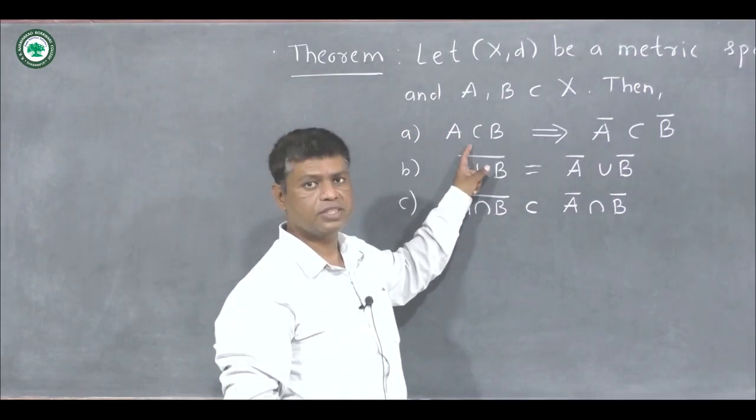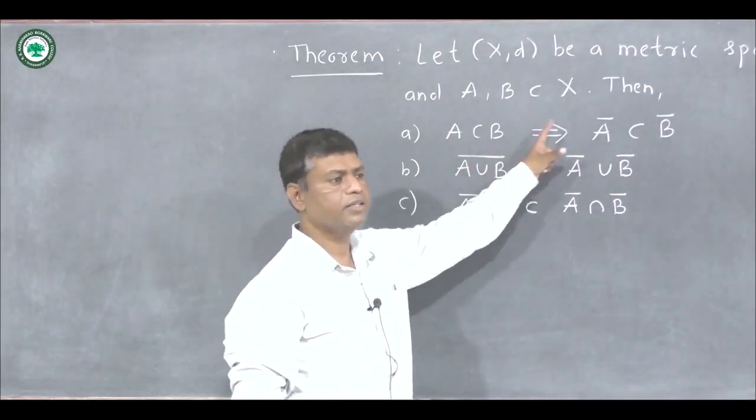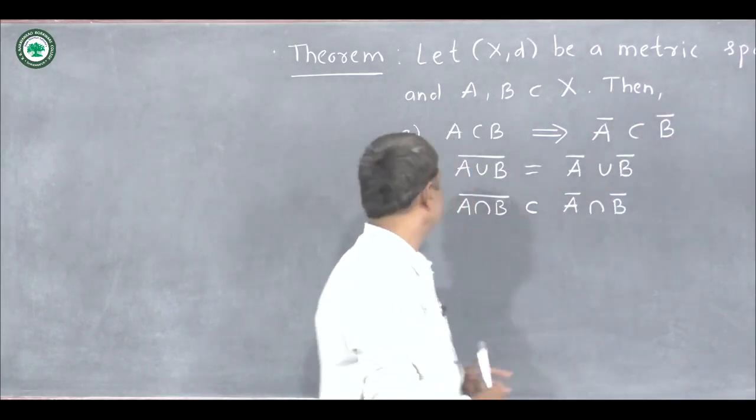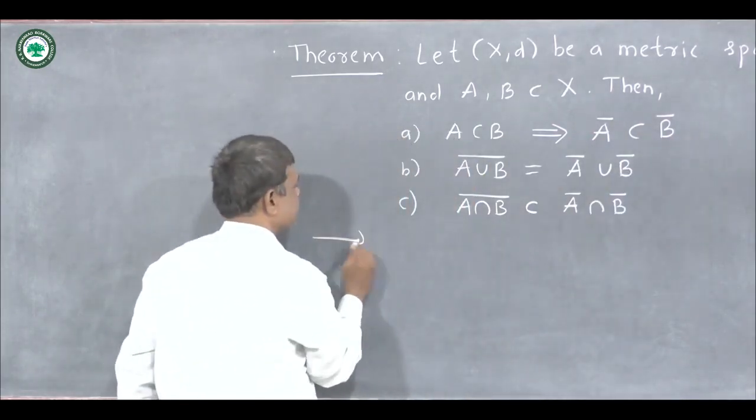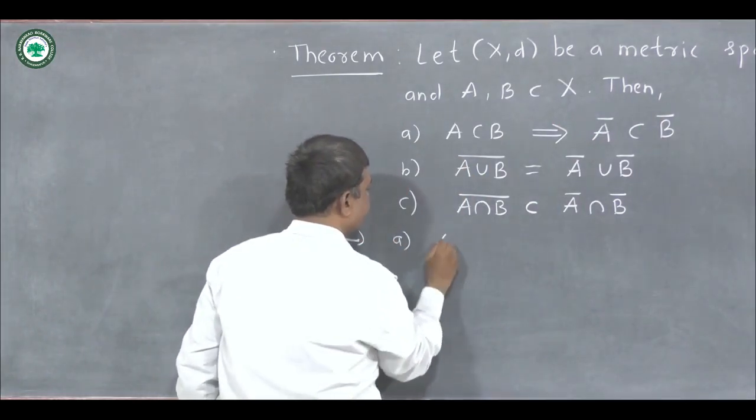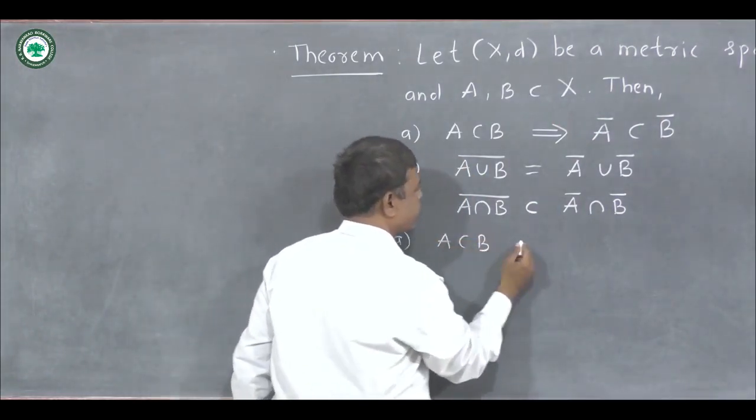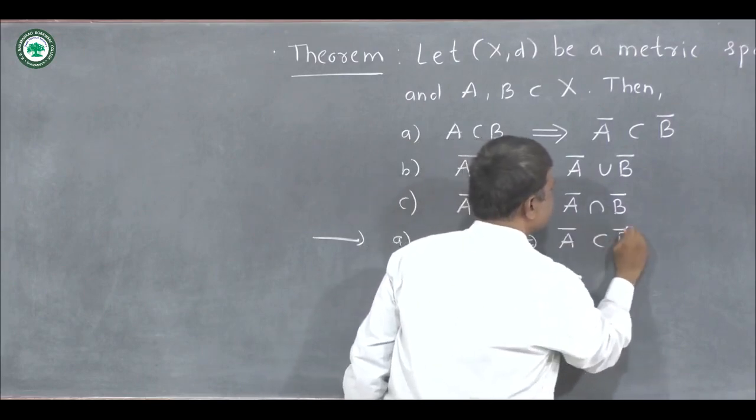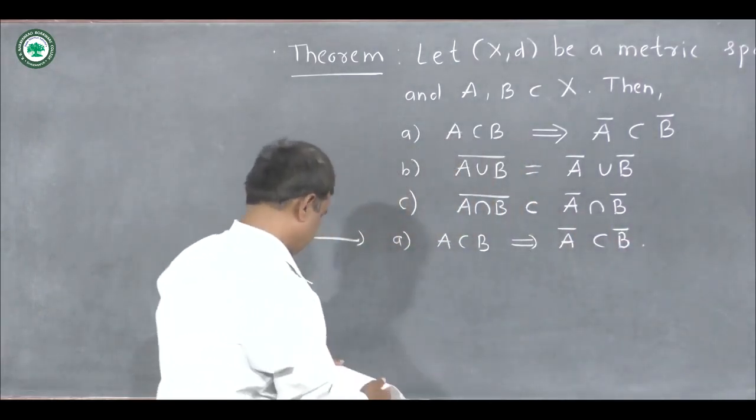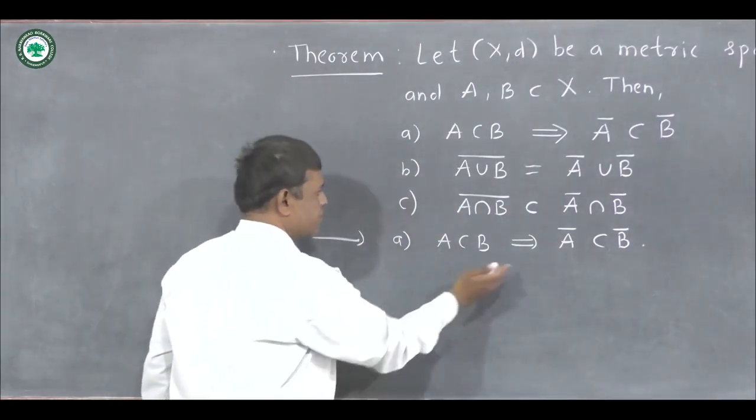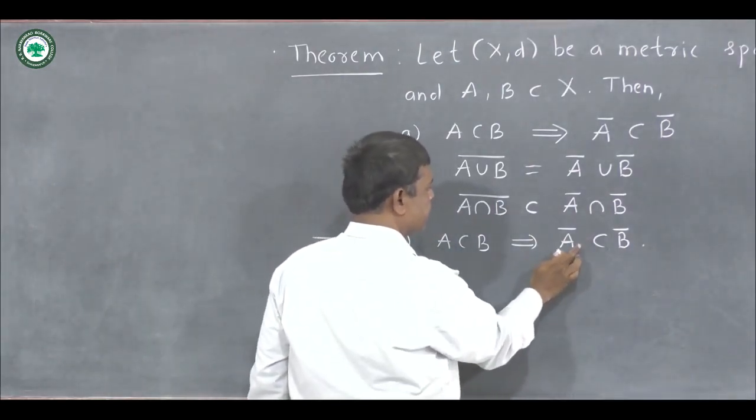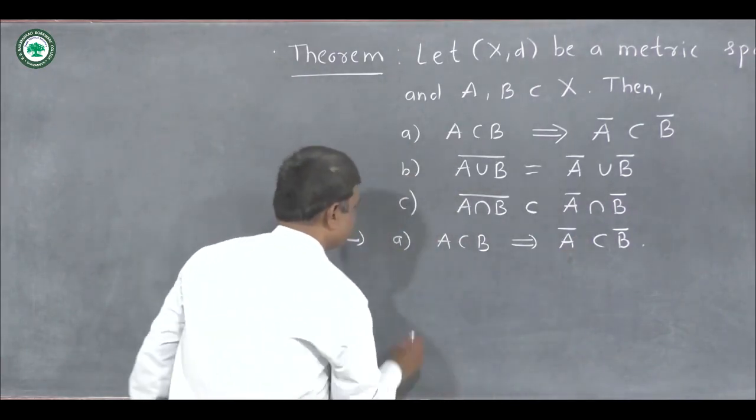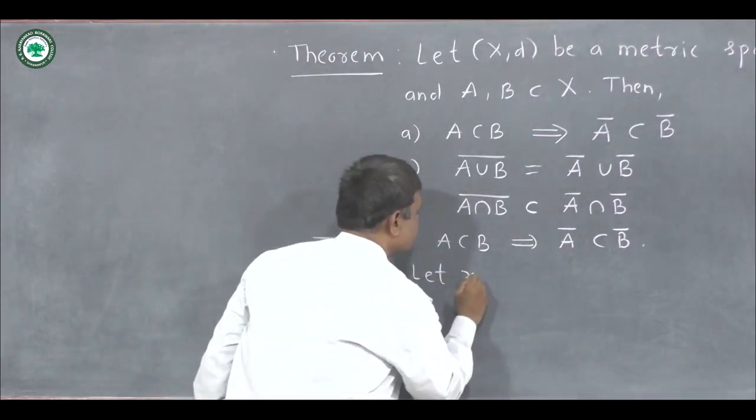First we are going to see that when A is a subset of B, then closure of set A is contained in closure of set B. Now we want to show that when A is a subset of B, this implies that closure of set A is contained in closure of set B. For that, first we consider when x belongs to A closure. So let x belong to A closure.